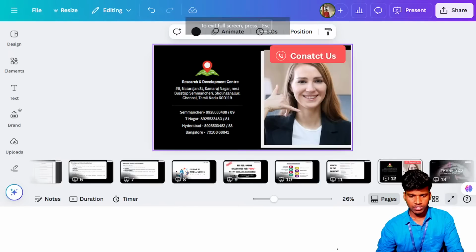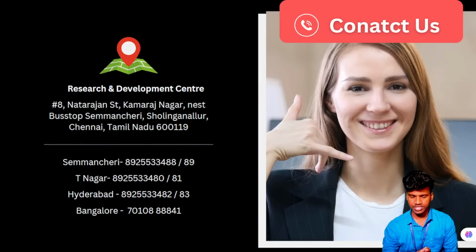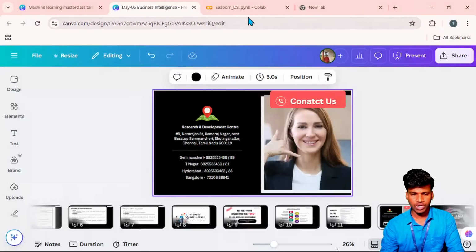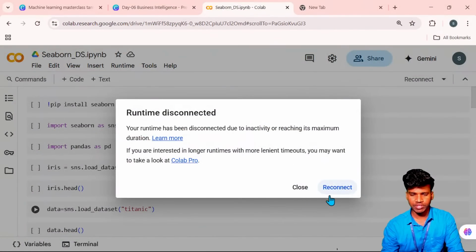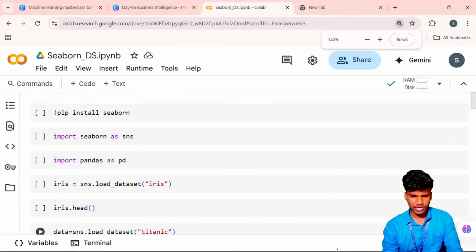Okay, fine. So still we will discuss the principles of visualization. Here we move on to one particular thing, that is how to visualize the data with coding. I will take an easily understandable coding concept. So I hope you will understand this one. Now I am going to that particular thing. I already have the code, and I will explain it to you. Okay, so now you want to see my screen, right?